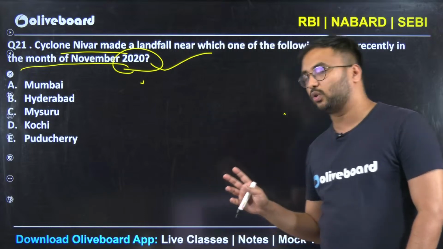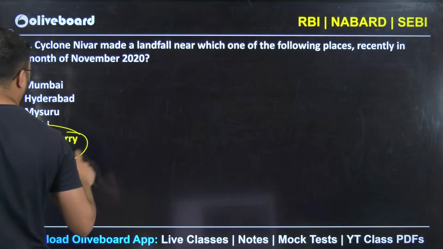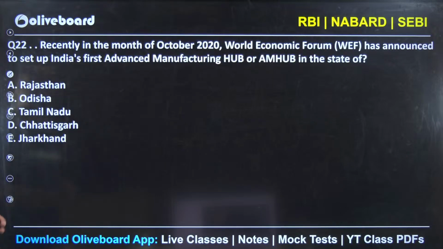Definitely one or another question could be like this. Again, this question is factual in nature but easy. Pondicherry is the answer here, not more to discuss.